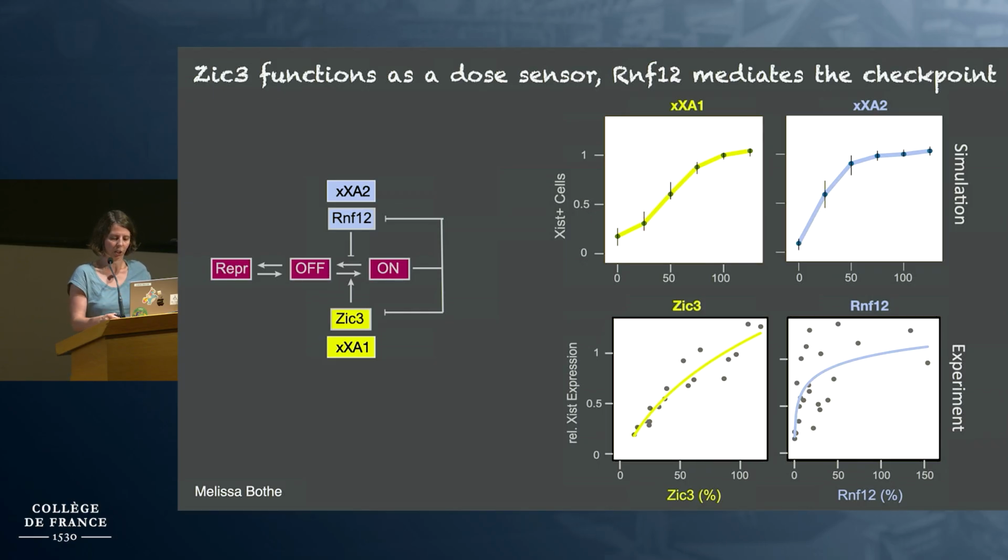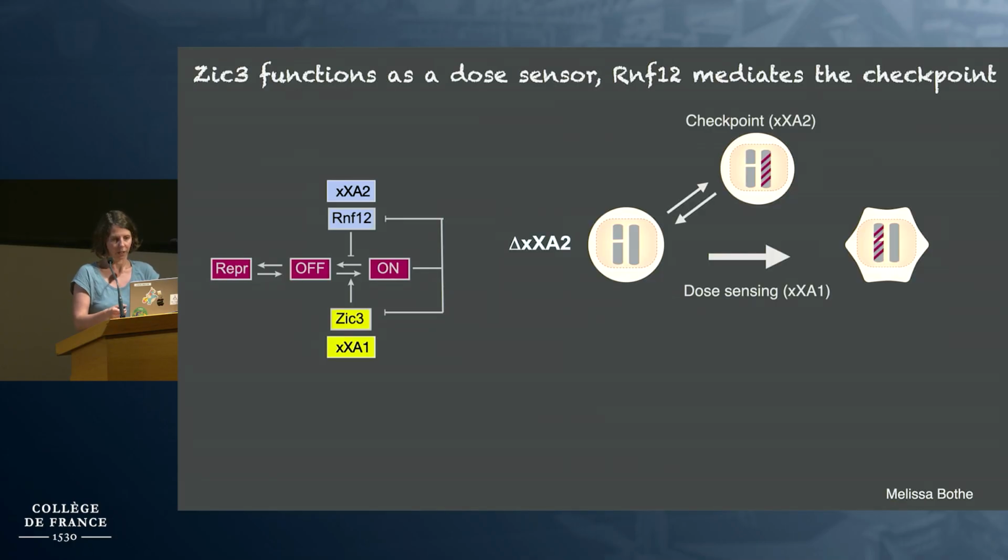Then a second prediction from the model is the behavior of the heterozygous deletion of the factors, and that's a specific prediction for XXA2, which is different from XXA1.